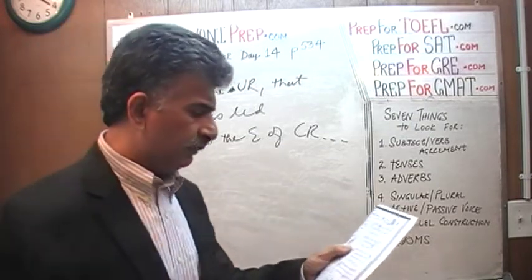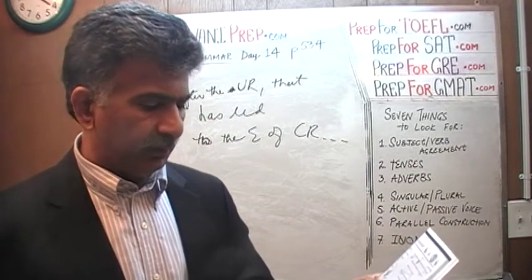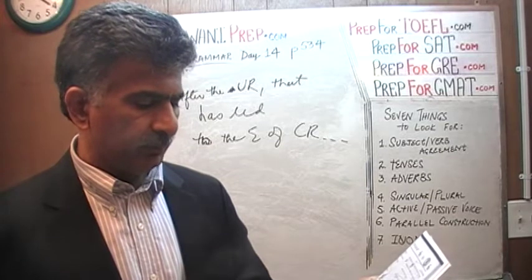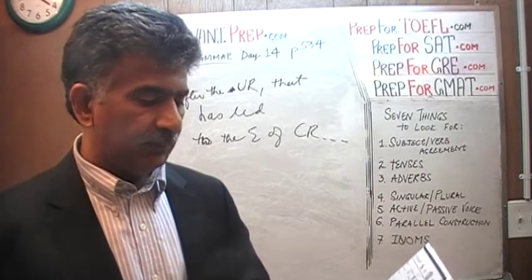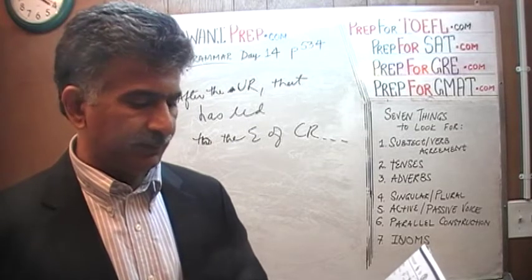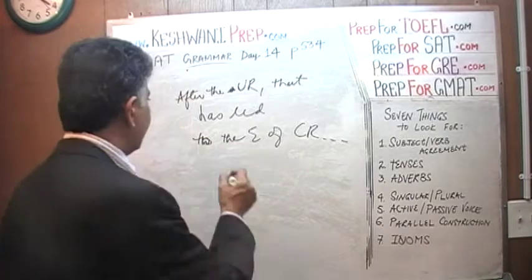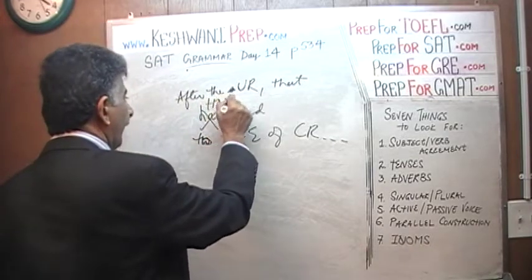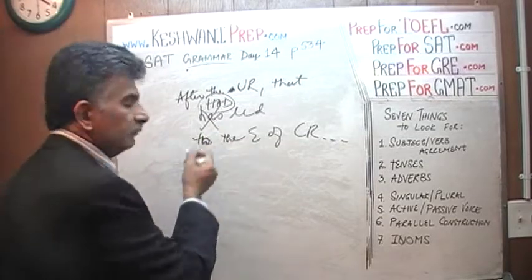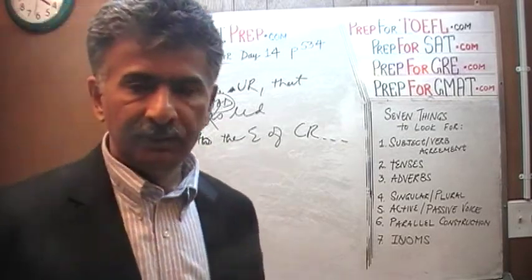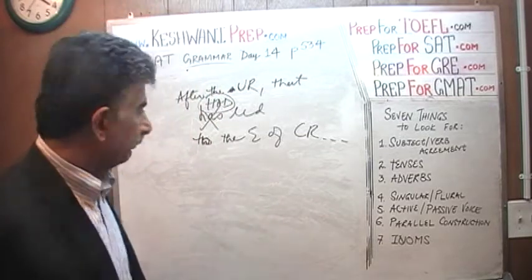The whole sentence is written in the past tense. Many Chinese Americans decided, past tense, to return to China in the hopes of a bright future there. But we're not interested in that part. They returned to China after the uprising of 1911, that not has led, but that had led. We need a past perfect, not present perfect. It's not has led, it's had led. It has to be in past perfect.